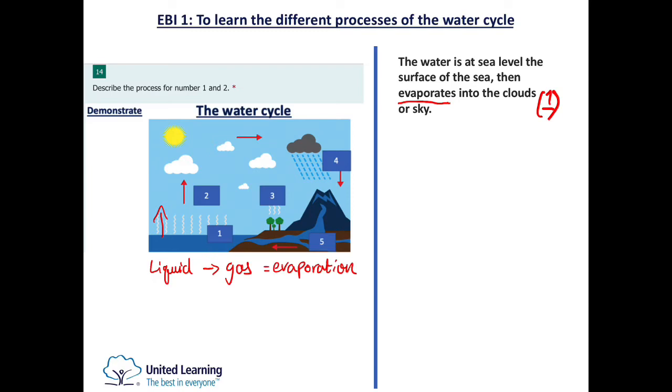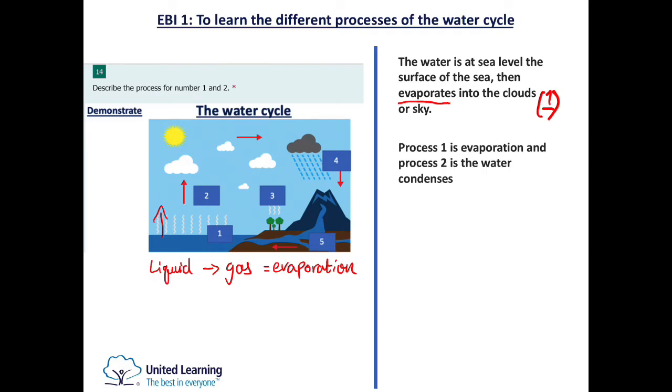So that's what's happening in number 1. It's water turning into water vapor. So water vapor is the gas. So they only get 1 mark for this one. Maybe they might not even get a mark because they didn't describe evaporation. However, well done for trying.